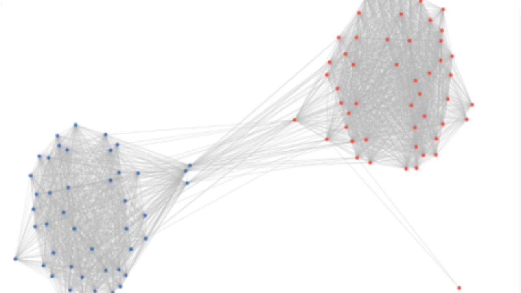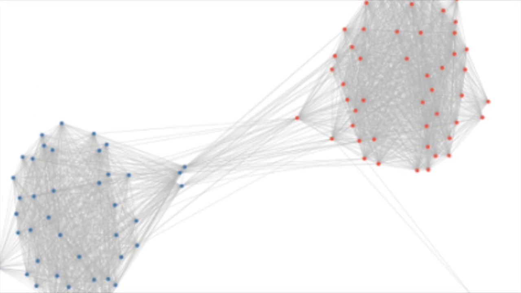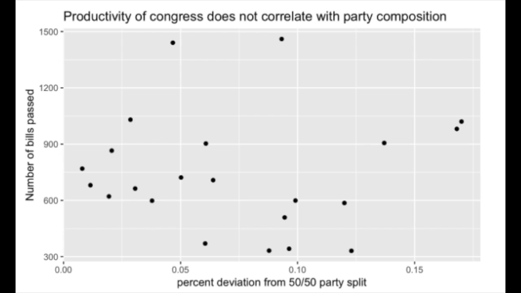As this final figure shows, there are very few senators that routinely vote across party lines. Given this partisanship, we thought it would be interesting to see if the House is more productive when one party has significant majority. However, as seen in this graphic, there seems to be no correlation in the number of bills passed and the party composition of the House representatives.